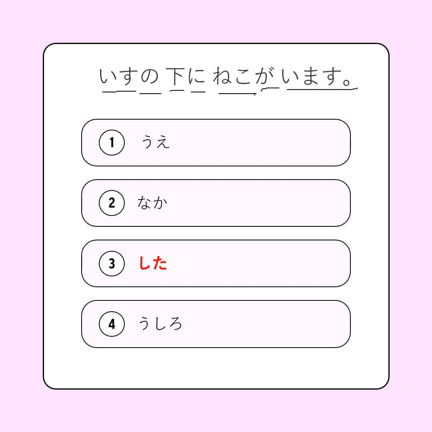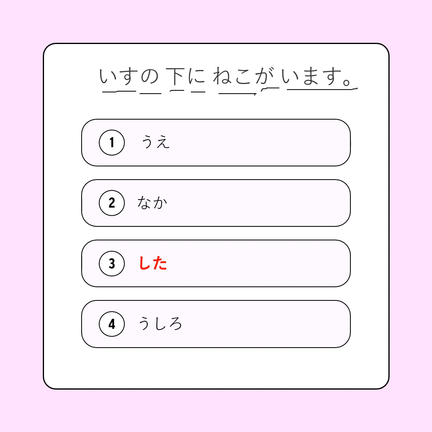And imasu means there is or is present. It is used for animate objects. So the sentence Isu no shita ni neko ga imasu means the cat is under the chair.